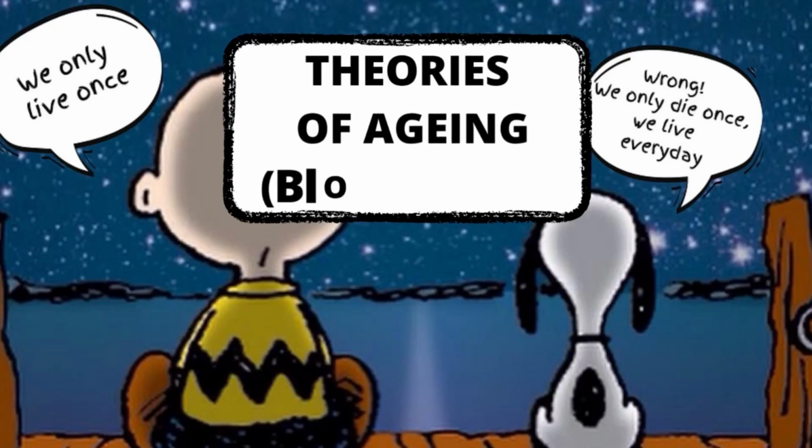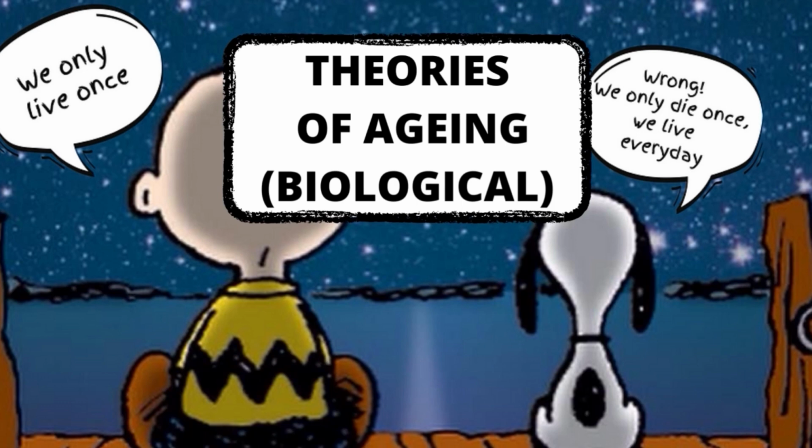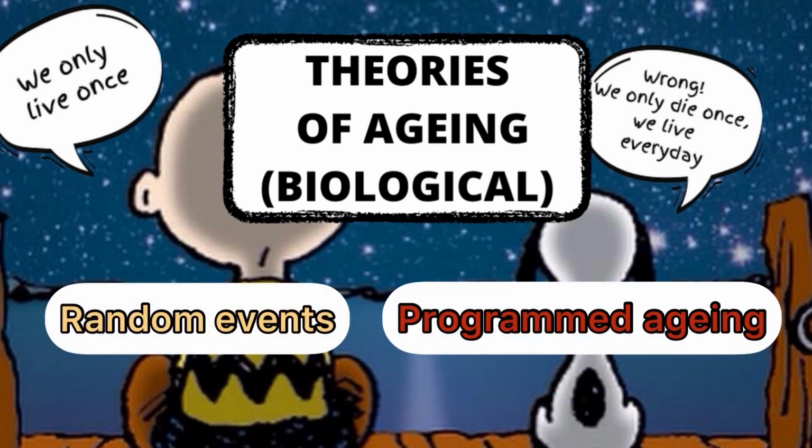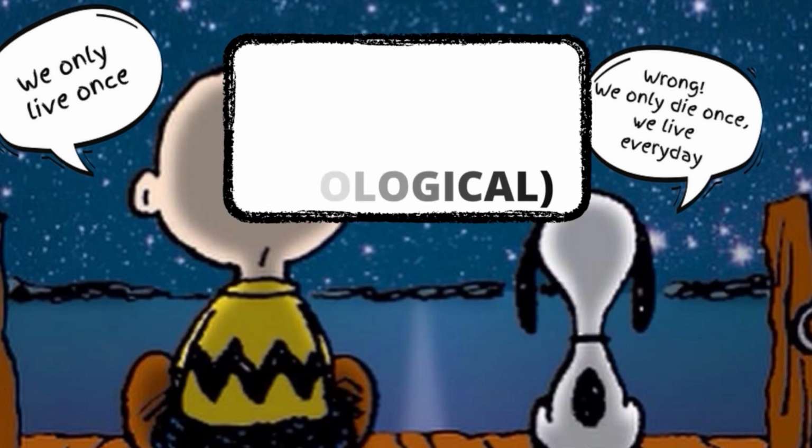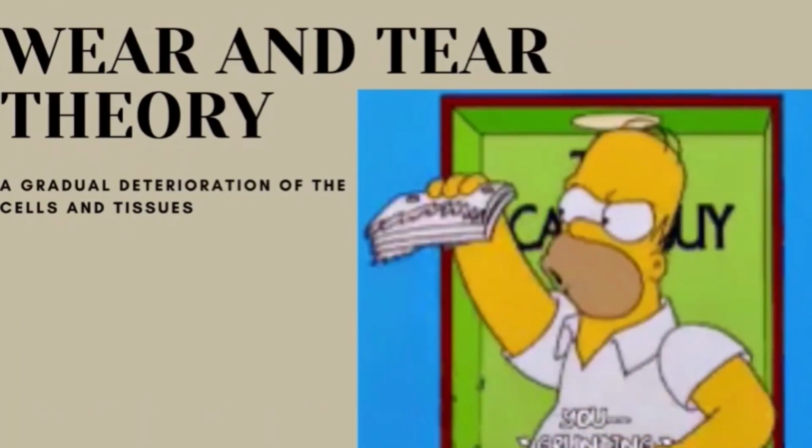Why do we age? Is there an alternative to avoid aging? In this video, we are going to discuss biological theories of aging. There are a number of theories in terms of random events and programmed aging. Aging is a process that goes on over the entire adult lifespan of any living thing. Let's focus on the random event.